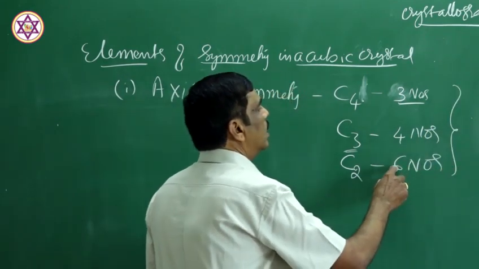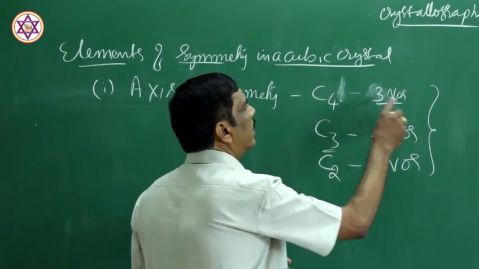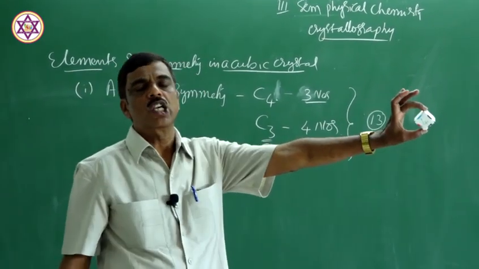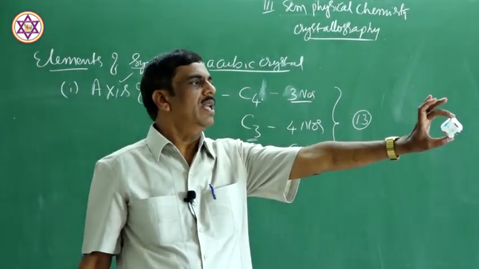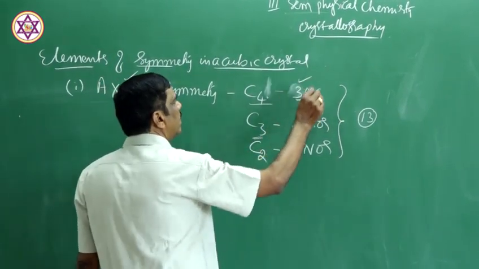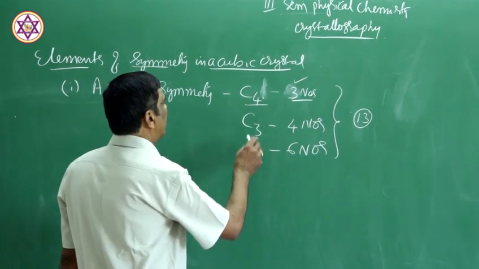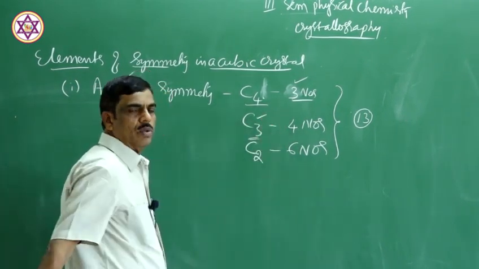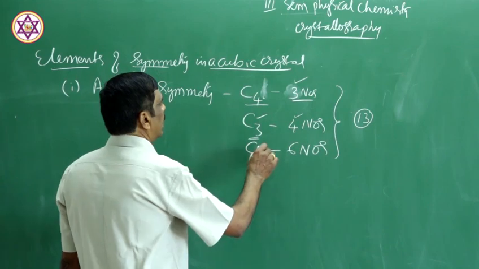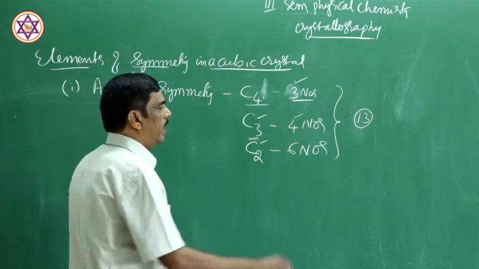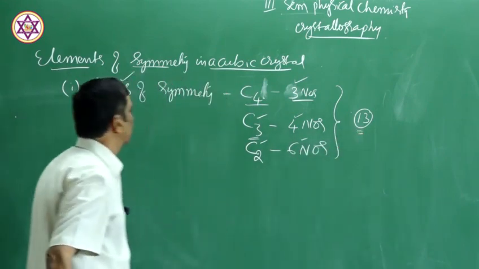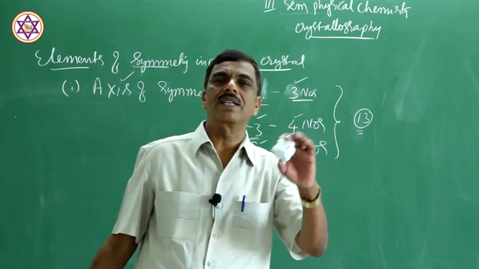Totally 6 plus 4 plus 3, that is 13. So, there are 13 axes of symmetry possible in case of a cubic crystal. C4, the 4-fold axis of symmetry, 3 numbers passing through the opposite faces. C3, the 3-fold axis of symmetry, 4 numbers passing through the opposite corners. C2, the 2-fold axis of symmetry passing through the opposite edges, 6 numbers. Totally 13 axes of symmetry are possible in case of a cubic crystal.